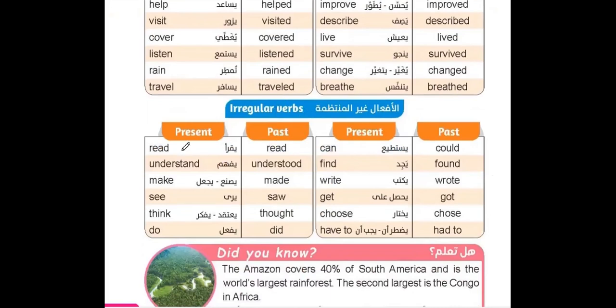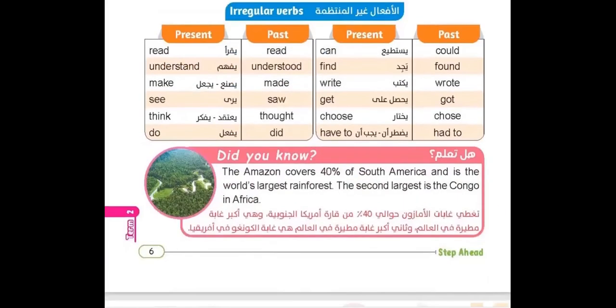Present and past. Read, read. Understand, understood. Make, made. See, saw. Think, thought. Do, did. Can, could. Find, found. Write, wrote. Get, got. Choose, chose. Have to, had to. And here we will start to know some important information.